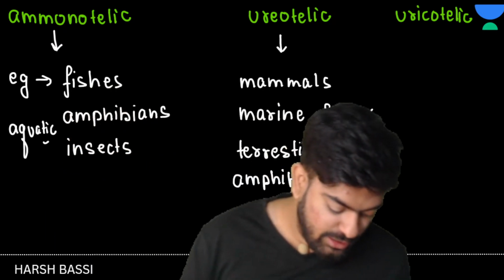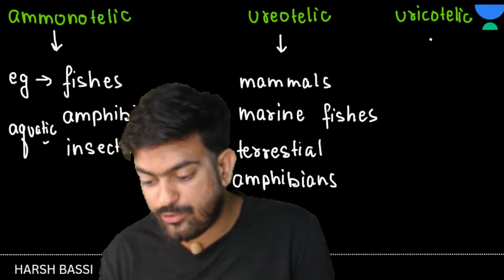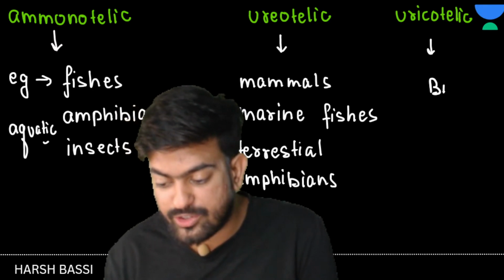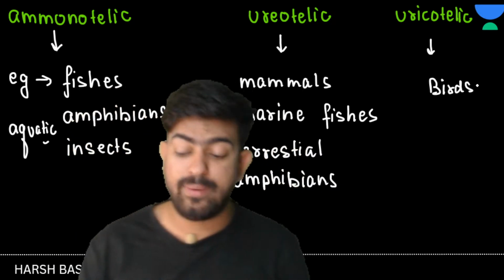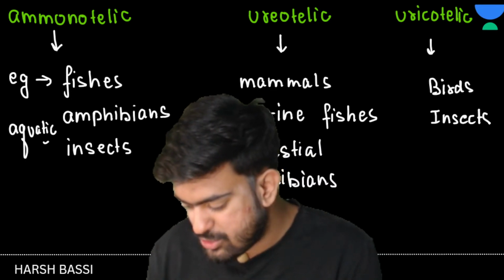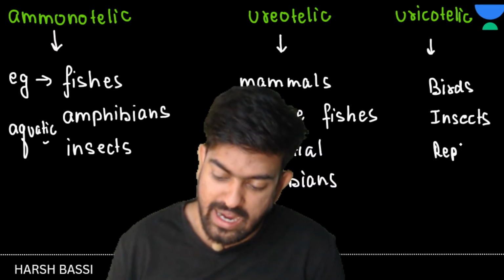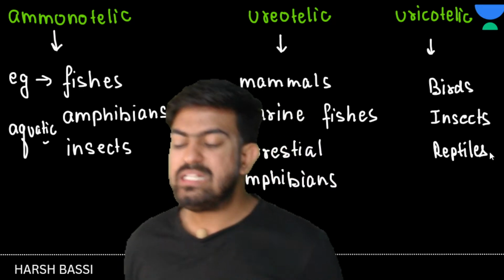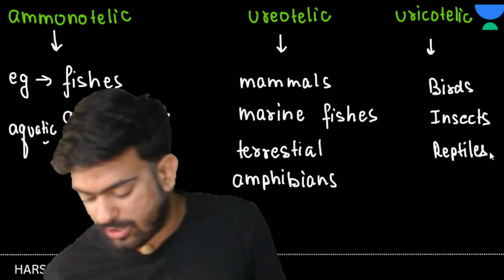Next we have uricotelic. In this we have birds. We have some insects, and we also have reptiles. These are the examples of uricotelic organisms.